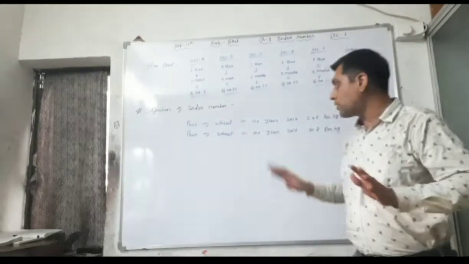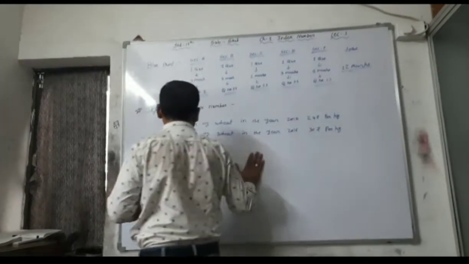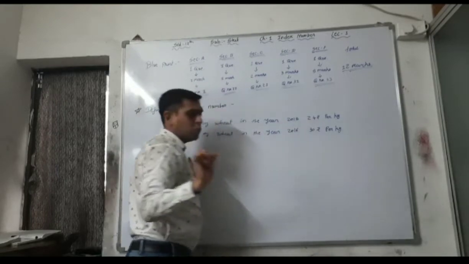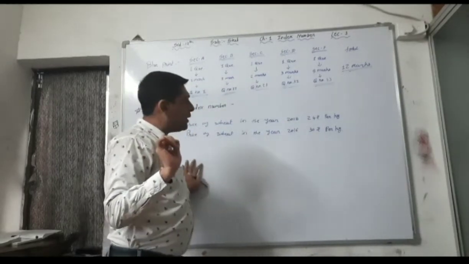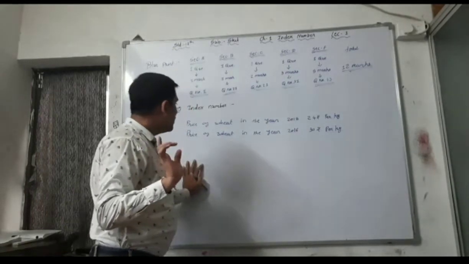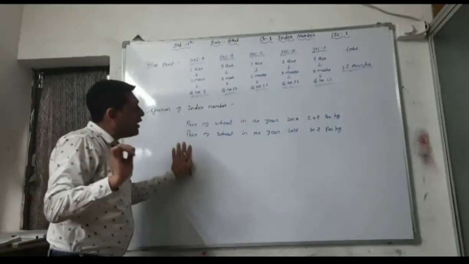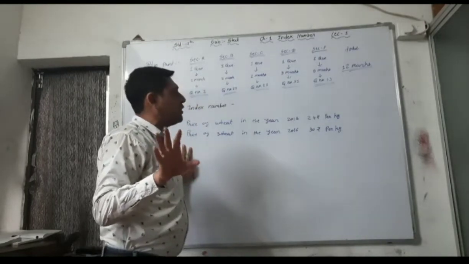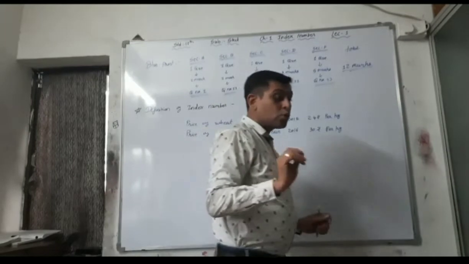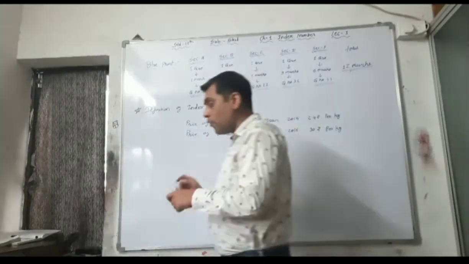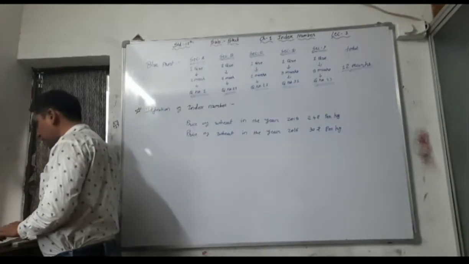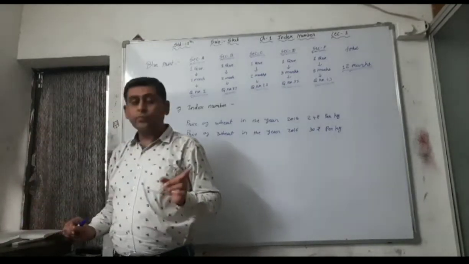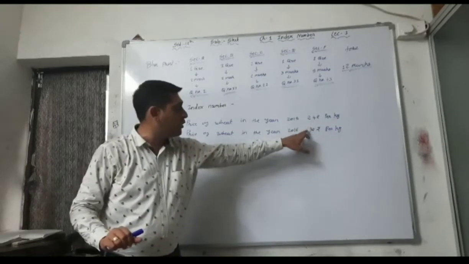In easy language, I will give you one example. See, the price of wheat in the year 2015, say suppose it is 24 rupees per kg, and the price of the wheat in the year 2016, that is in the next year, is 30 rupees per kg. So what is the definition? Now read the definition and clear it. The percentage change in the value, that is 24 and 30.